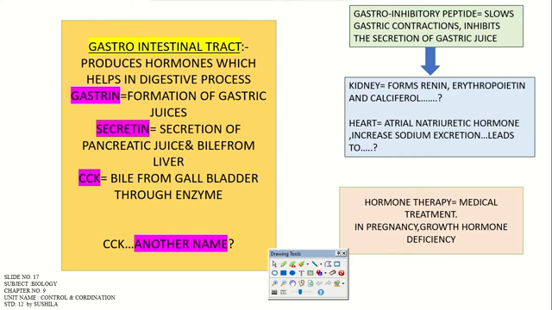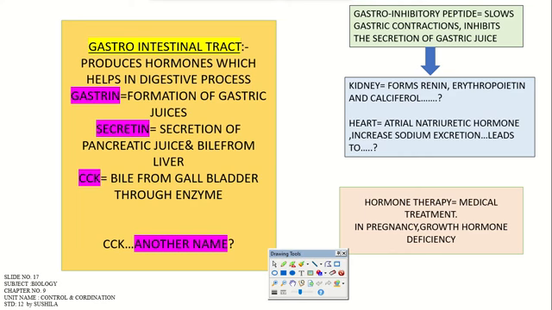There is another name for CCK, and an expanded form is also there. It is your part as well. You should take some effort to find out the other name of these hormones, in order to remember the names of hormones. Okay, and gastroinhibitory peptide slows the gastric contraction and inhibits the secretion of gastric juices, right?